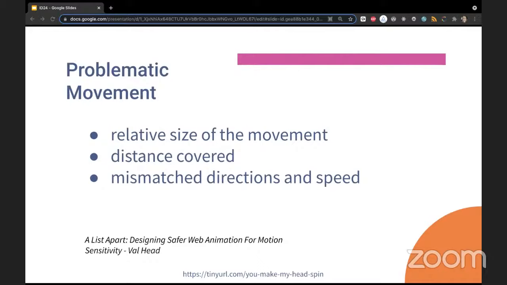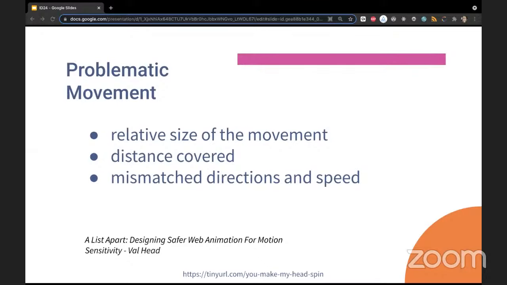But if we go back to my story, I mentioned this large object moving from side to side, from the right side to the left side. It was a big part of the site, so the relative size was big, and when it was moving from one end to another, it was also covering a large distance.